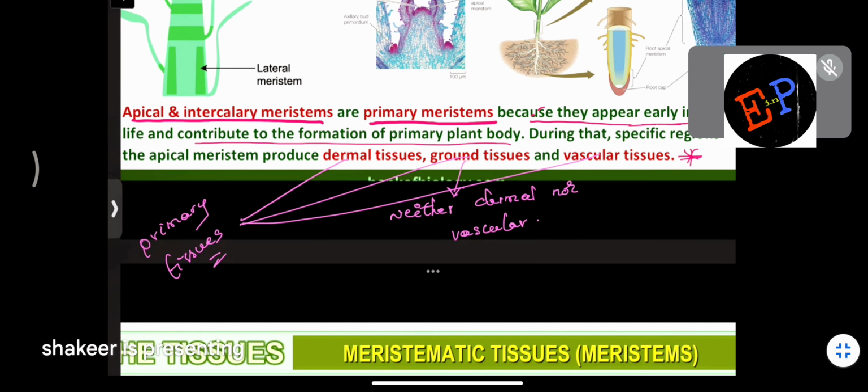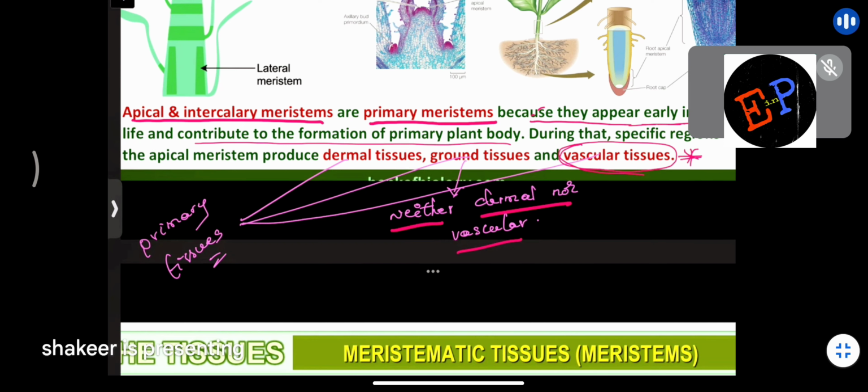Clear, no? Then ground tissues. First of all, we will discuss vascular tissues. What is meant by vascular tissues? Vascular tissues means the tissues which are responsible for transportation. They are called vascular tissues. Are you able to understand? And what is meant by ground tissues? The tissues which are not dermal and which are not vascular. The remaining cells you can call ground tissues. Are you able to understand? So neither dermal nor vascular, they are called ground tissues.